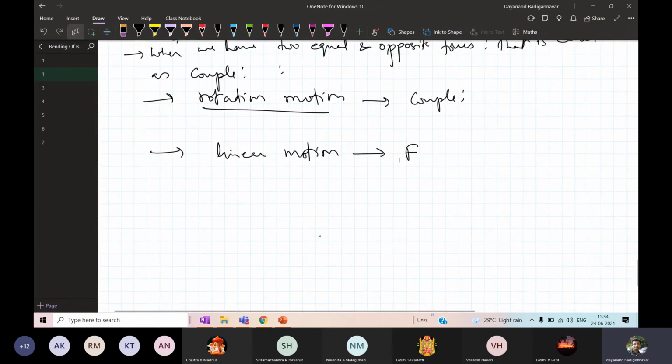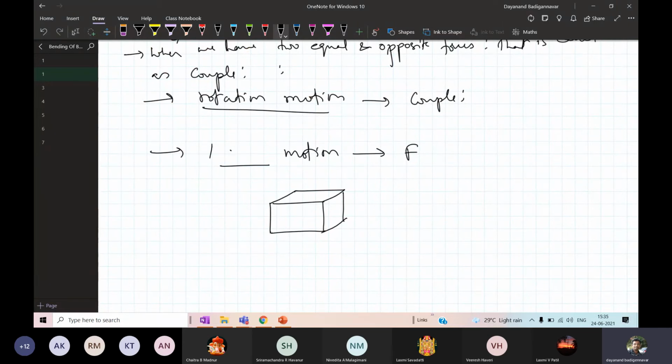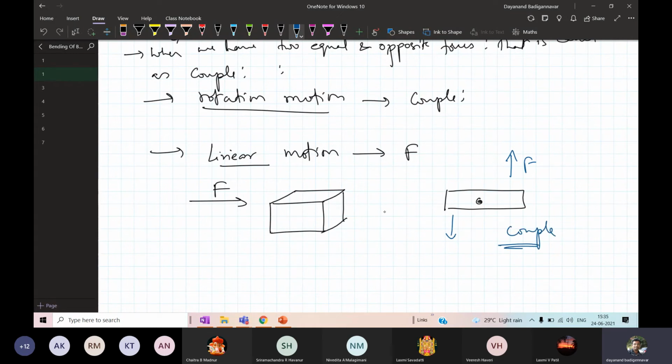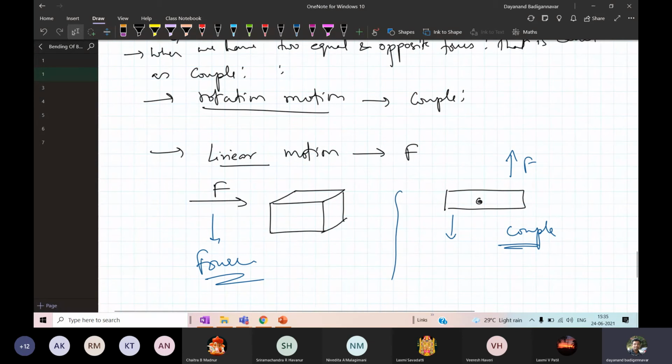Okay, so I have a force. This is the object I have. It is fixed at some rigid surface. I want to move. Move means what? It is a linear motion. So what I have to do is apply a force. But here I have a rotation. This is fixed, so what I have to do is apply the force. Okay, so this is the force. When I apply the force, there is a couple that is generated. This is the couple and this is the force. Okay, got it. Hope you got the difference between couple and force.